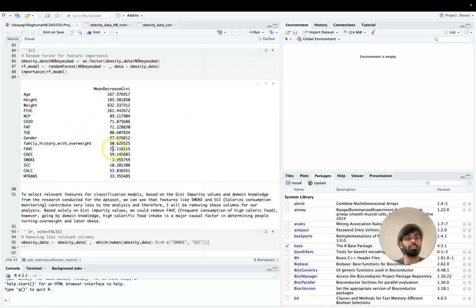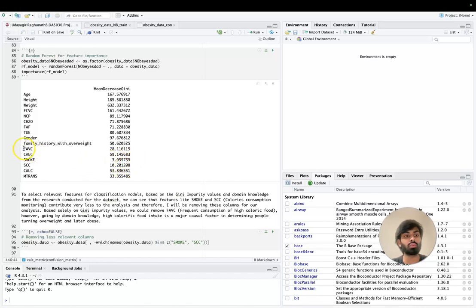Based on these values, we immediately see that the smoke habits of the people and the calorie consumption monitoring have very little impact or importance in the dataset. And also, more importantly, based on the domain knowledge and the research that published this dataset, I decided to remove these features for my model training.